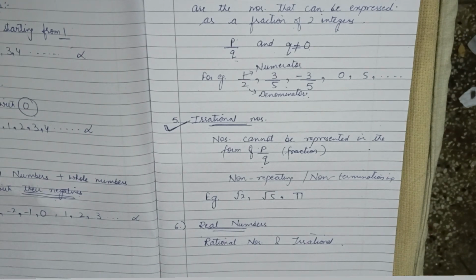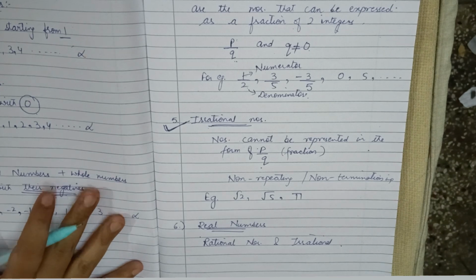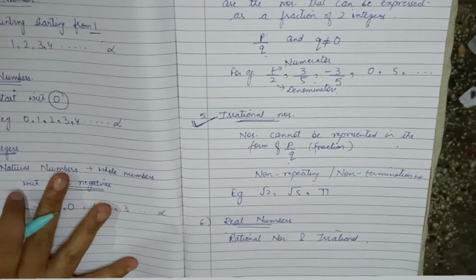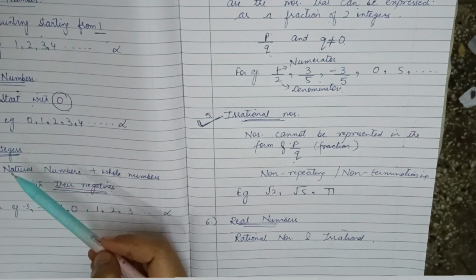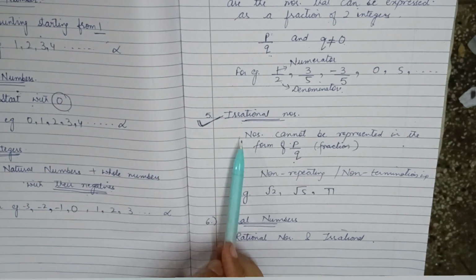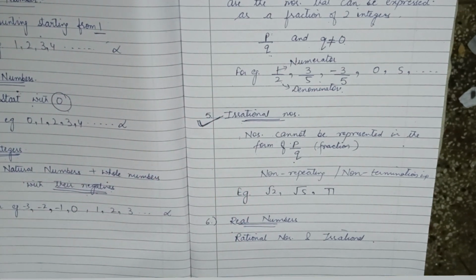So I hope you understand all the numbers regarding this. Now you will be clear with the topic of natural numbers, whole numbers, integers, rational numbers, irrational numbers, and real numbers. If anything that you didn't understand, please comment in the comment section so that I can solve all the queries that you are having.